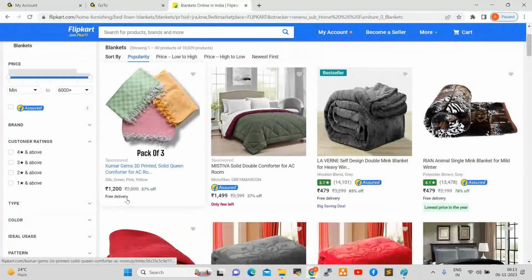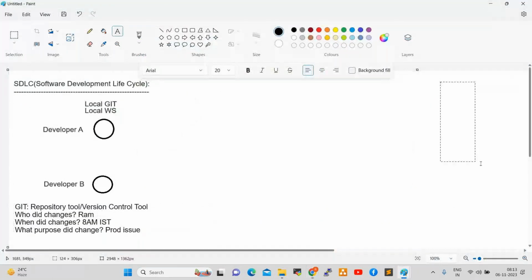This will be updated. Every application will have three major components: front end, back end, and also database, right? Front end is the front end UI, back end is the back end API development. What is database?